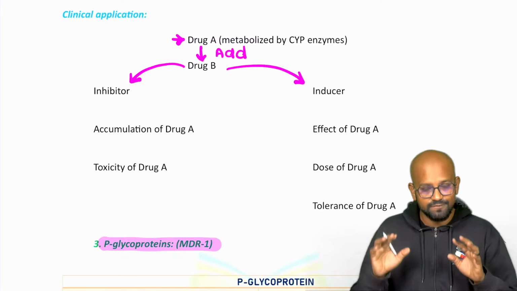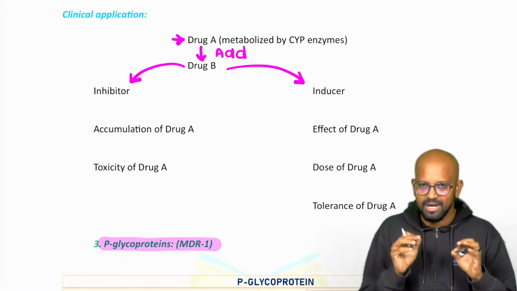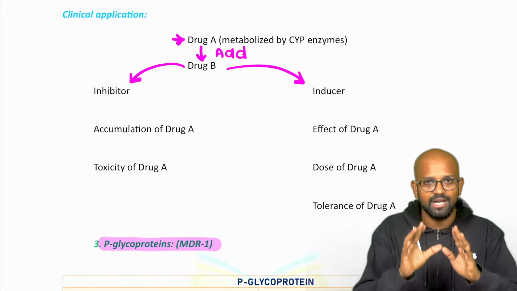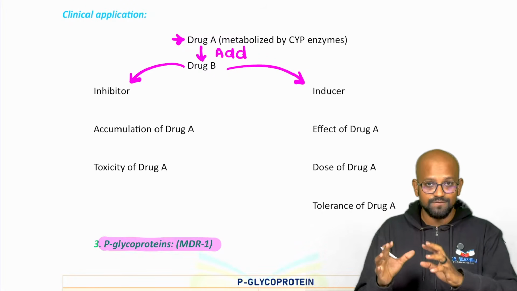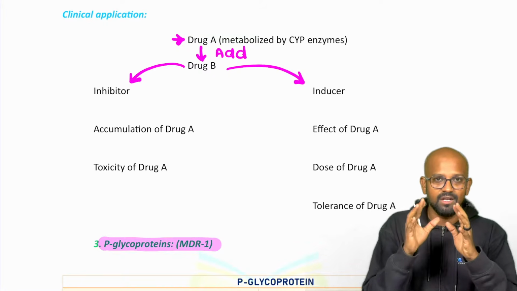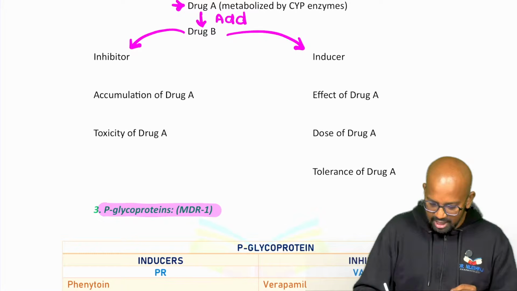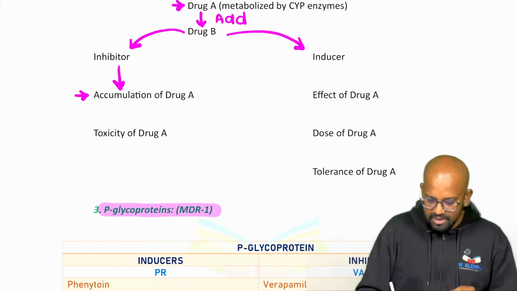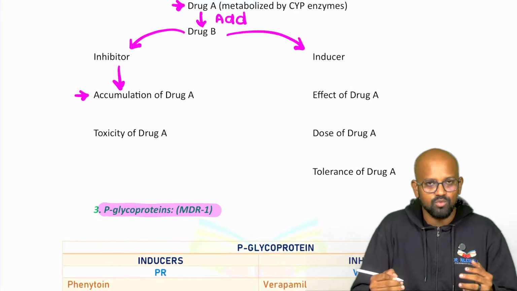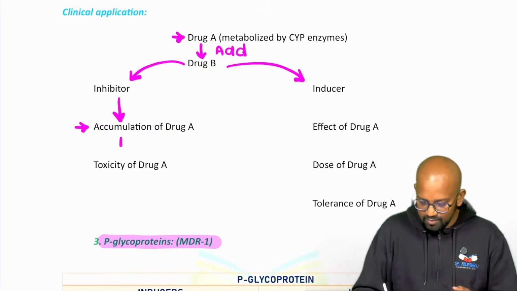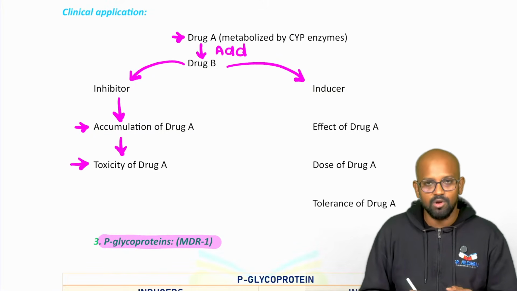You just write down this flowchart. Even if this question has not been asked, or even if they have not asked separately about the clinical implications, you write it down, because this flowchart makes a lot of sense. It will create a good impression with the examiner. If drug molecule B is a microsomal enzyme inhibitor, it will produce accumulation of drug molecule A, because it is inhibiting the CYP enzymes, thereby drug molecule A tends to accumulate, which itself produces toxicity of drug molecule A.